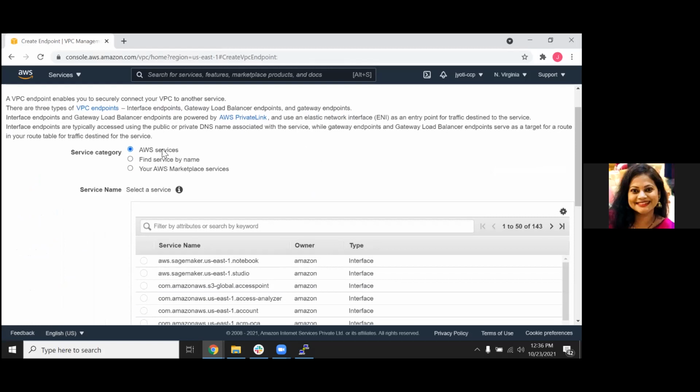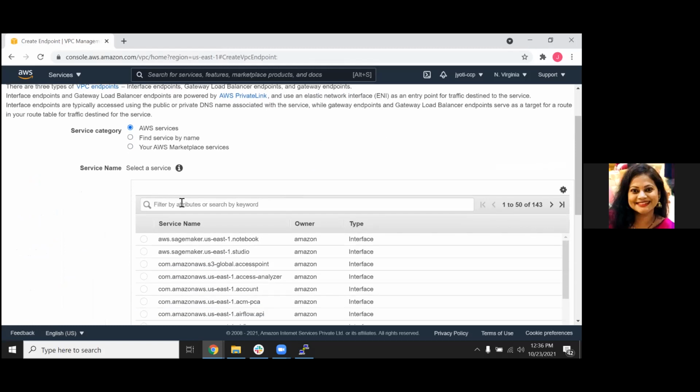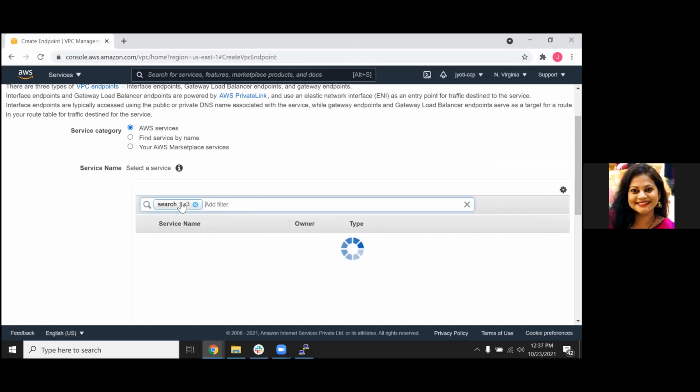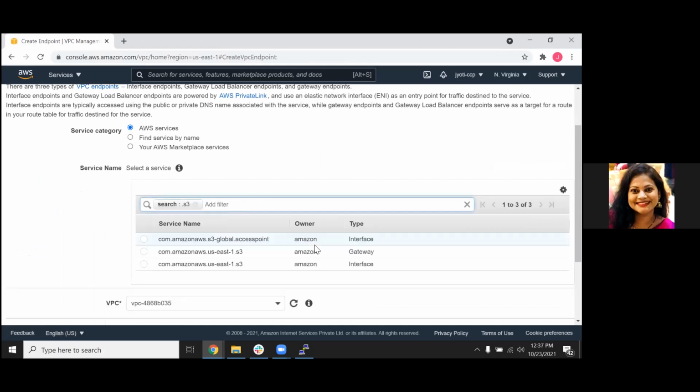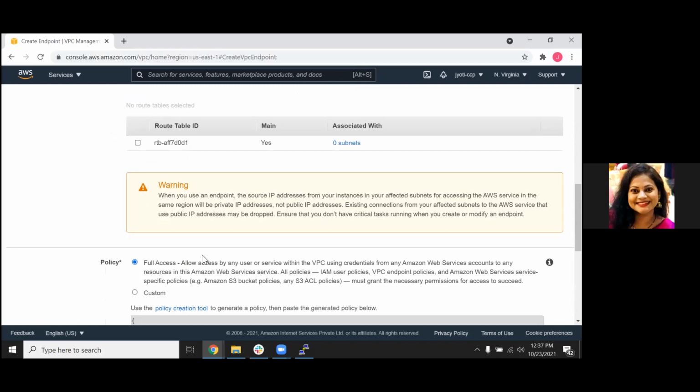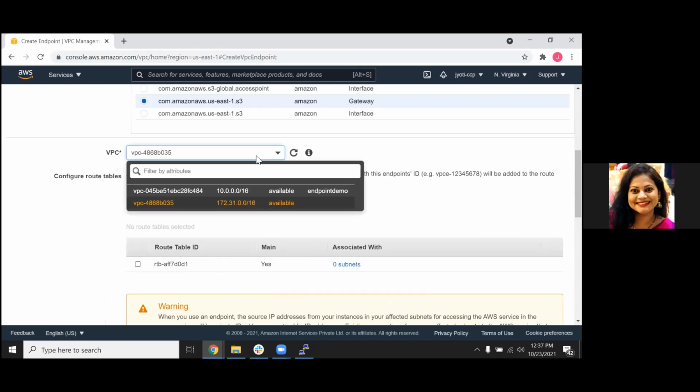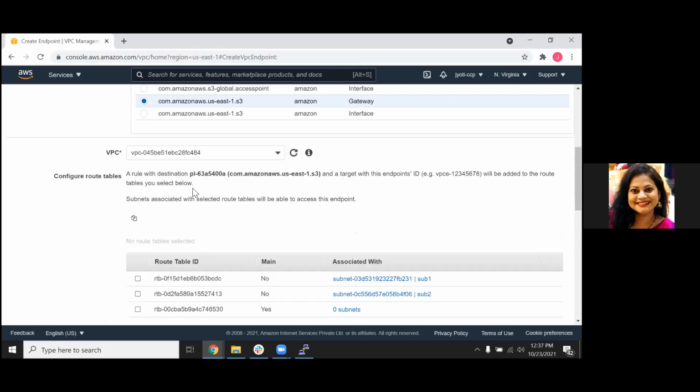Remember, we have two kinds of VPC endpoint. One is interface and another one is gateway. Today, we are talking about the gateway. So I'll look for S3. Select this one, the type. Select your endpoint VPC.